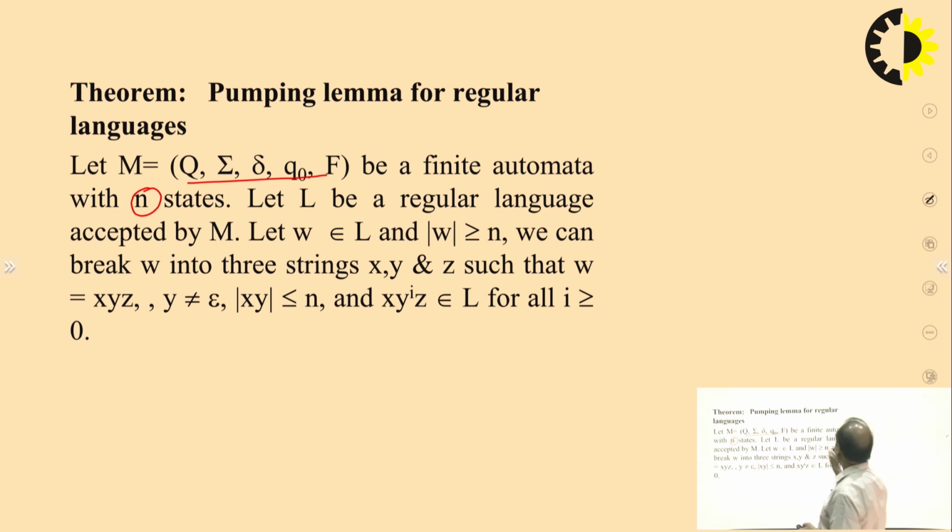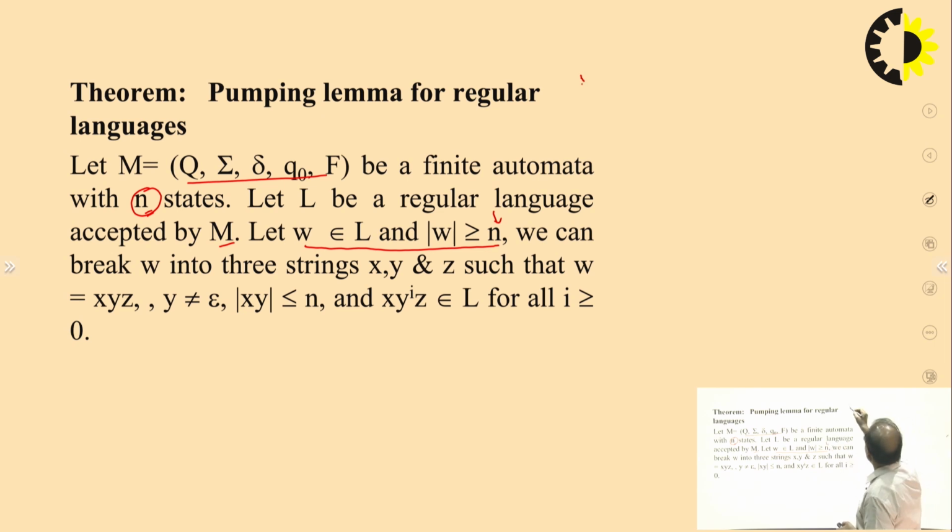And let L be a regular language accepted by this. Since L is a regular language, that means it is going to be accepted by some finite automaton, and assume that the finite automaton has n number of states, right? So what is the hypothesis of this pumping lemma? If for any w belonging to L with length of w greater than or equal to the number of states in the DFA, right?